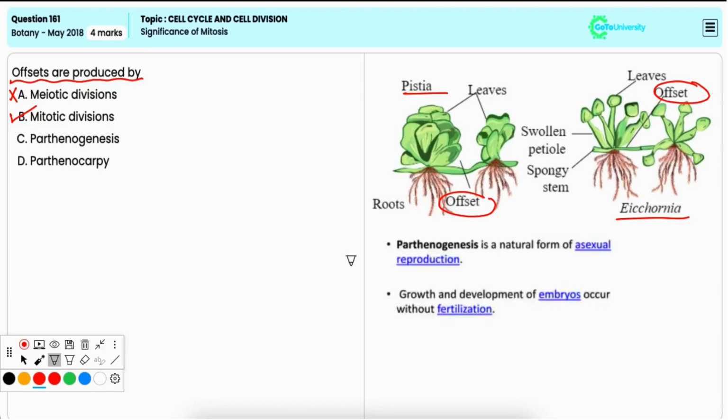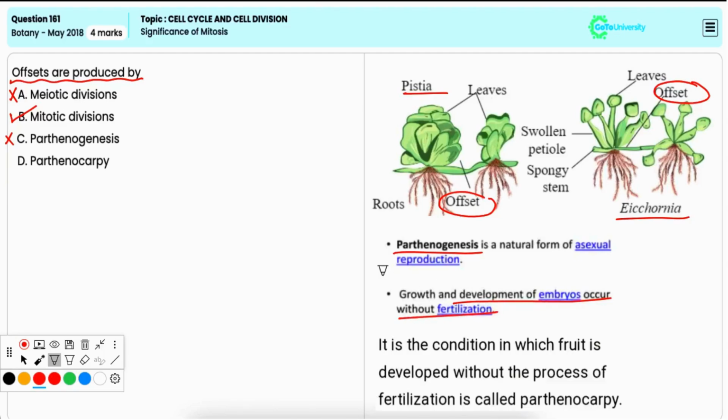Option C, parthenogenesis. It is incorrect because it refers to the development of an embryo from an unfertilized egg. Option D, parthenocarpy. It is also incorrect because it refers to the development of fruit without fertilization, leading to seedless fruits.